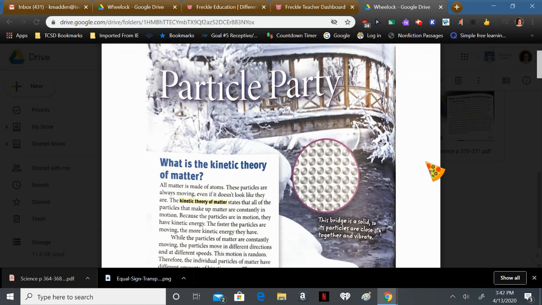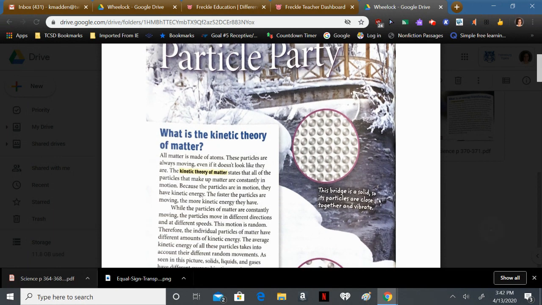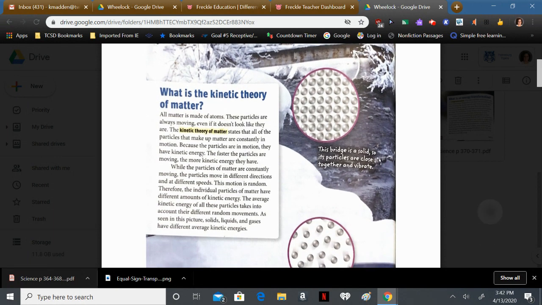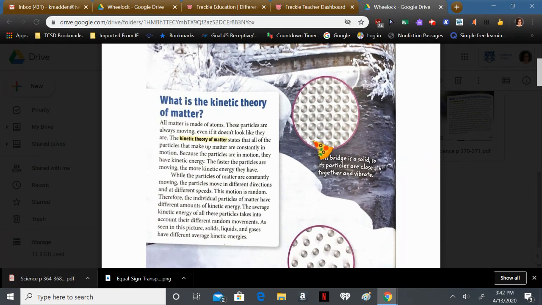Particle party. What is the kinetic theory of matter? All matter is made of atoms. These particles are always moving, even if it doesn't look like they are. The kinetic theory of matter states that all of the particles that make up matter are constantly in motion. Because the particles are in motion, they have kinetic energy. The faster the particles are moving, the more kinetic energy they have.